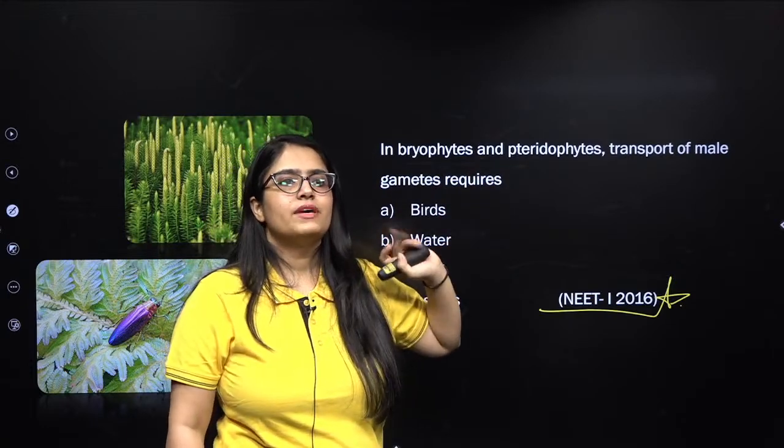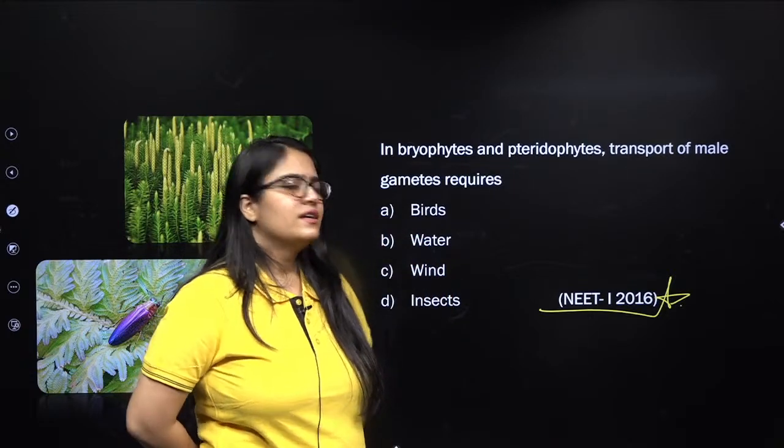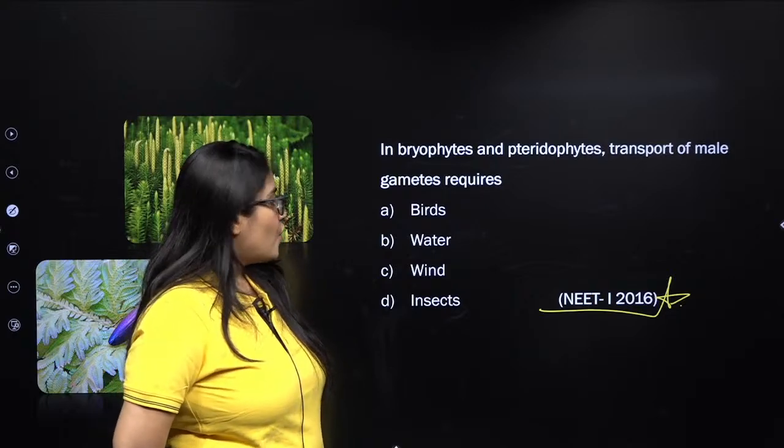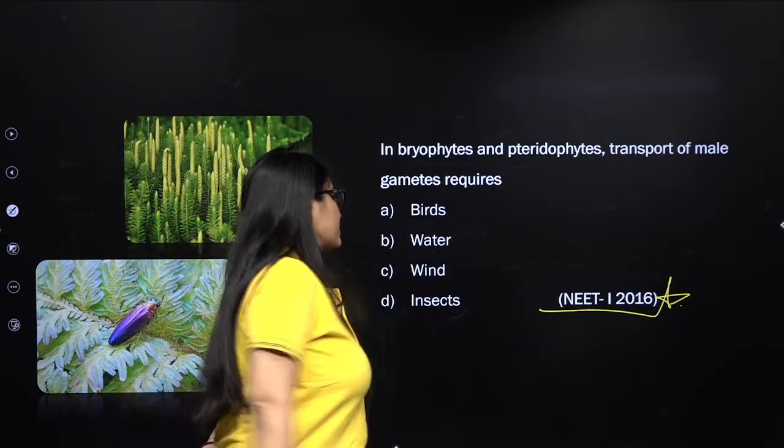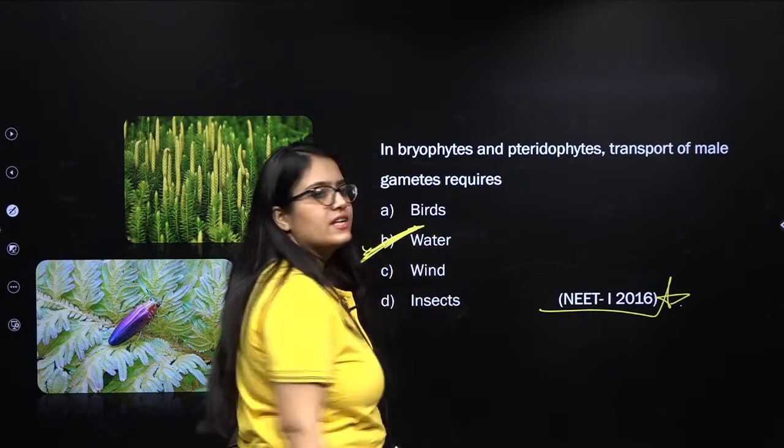Come on guys, tell me. Any guesses? Very common question and also from NCERT. Not wind actually, it is water, and it is also given in NCERT, my dear. It is given in NCERT also.